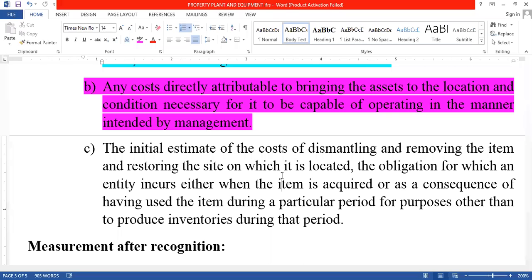It is nothing but any cost directly associated with the installation of the asset, or the repairs of the asset, or transporting from the port to the location. So it is what we call the cost associated to PPE.